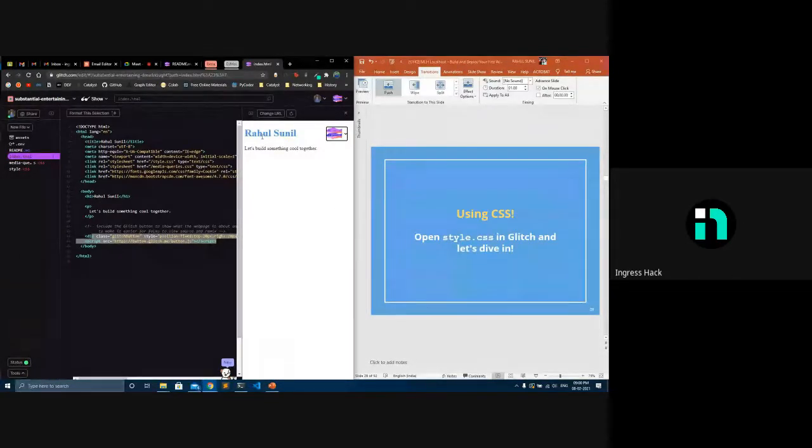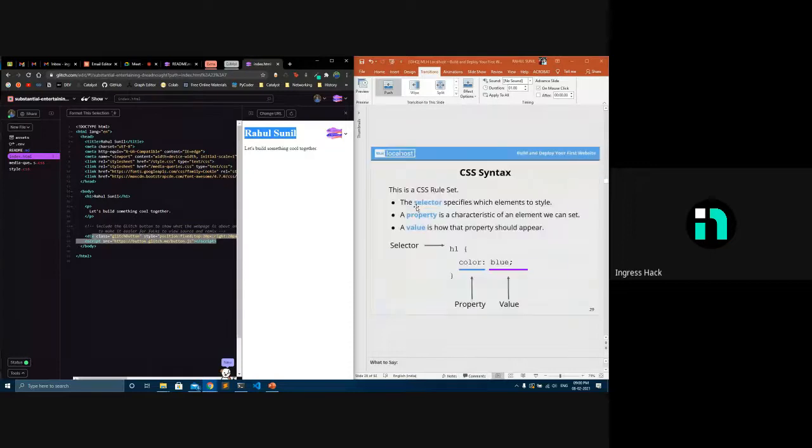So now moving on to the colors. Mine is, I think, blue in color. Okay, so we need to change the colors. We need to give spacings between all these things because HTML just gives you a structure. It just gives you a skeleton. You need to fill it with colors. You need to make it more visually pleasing. Then only it's a good website. I don't think anyone will want to see Google as just Google on the top and the search box that comes. Google has a brand. So basically, the style makes your brand.